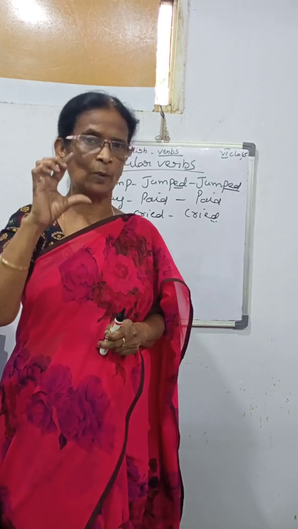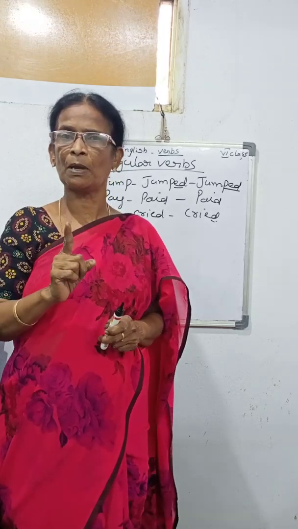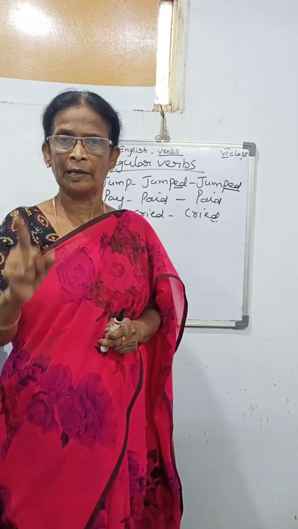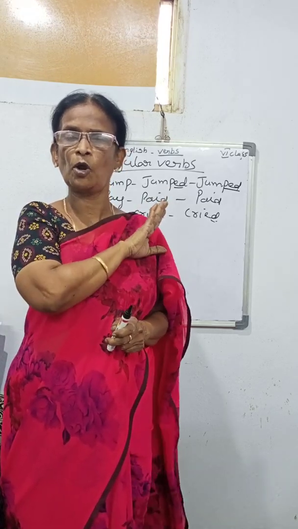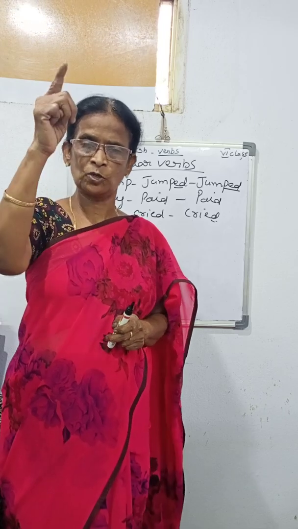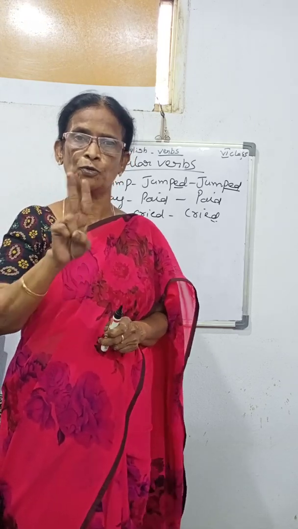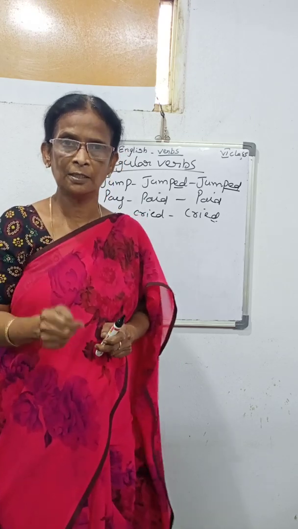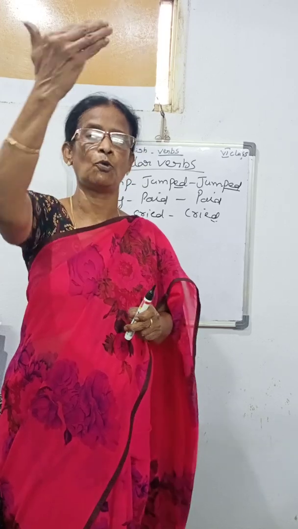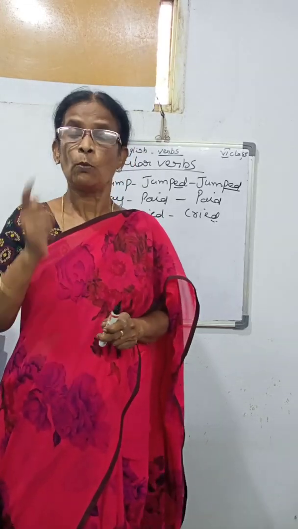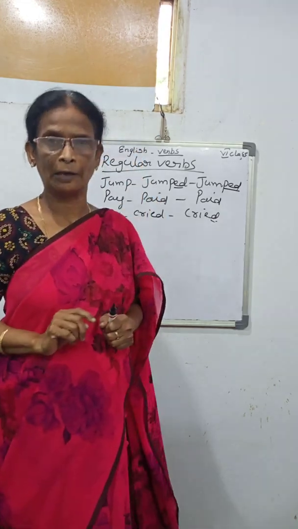Okay, afterwards I'll give one exercise you can do in an easy manner. So, first you have to remember regular and irregular. What is the difference between this and that? Irregular, we are not adding anything in the three. First one is where the three are identified, not adding anything. And the second one, two are identified. And the third one, three are different. All three groups are known as the irregular ones. Where there is ed and d, that is known as the regular one.